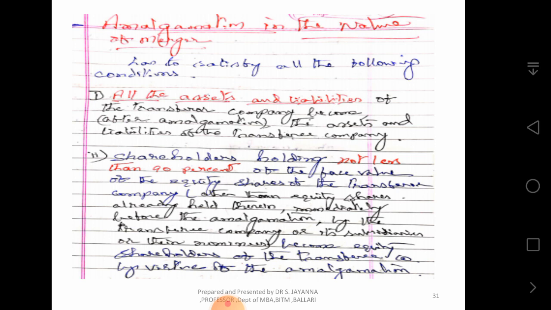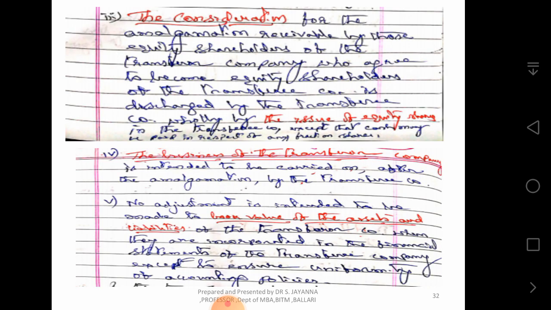Okay. Thirdly, the consideration. The consideration for the amalgamation receivable by those equity shareholders of the transferor company who agree to become equity shareholders of the transferee company is discharged by the transferee company wholly by the issue of equity shares.